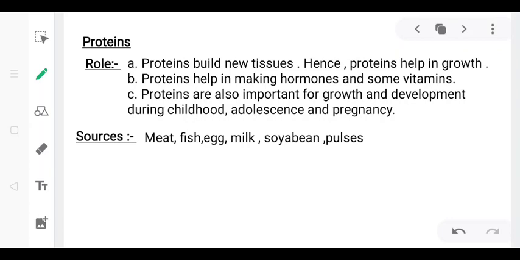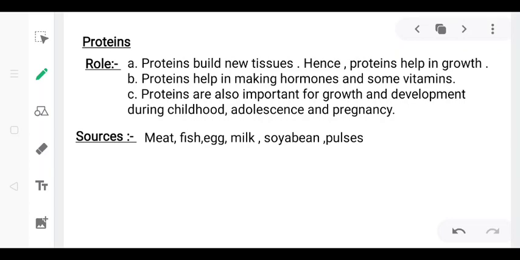What are the sources? We get proteins from different food sources like meat, fish, egg, milk. From all these we get proteins, and you have seen that small babies and persons who go to the gym eat a lot of egg, fish, milk and all to get protein so that their muscles will be built up.